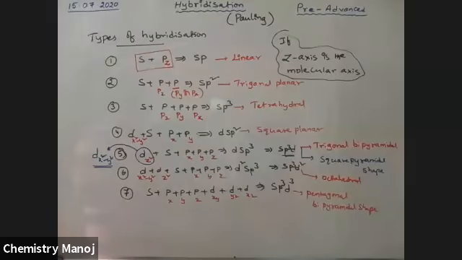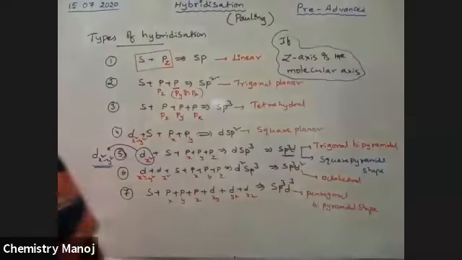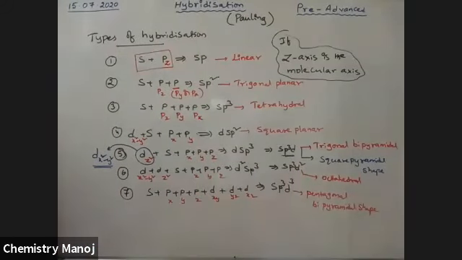Now I am taking one by one example, each and every hybridization with an example. So see here.